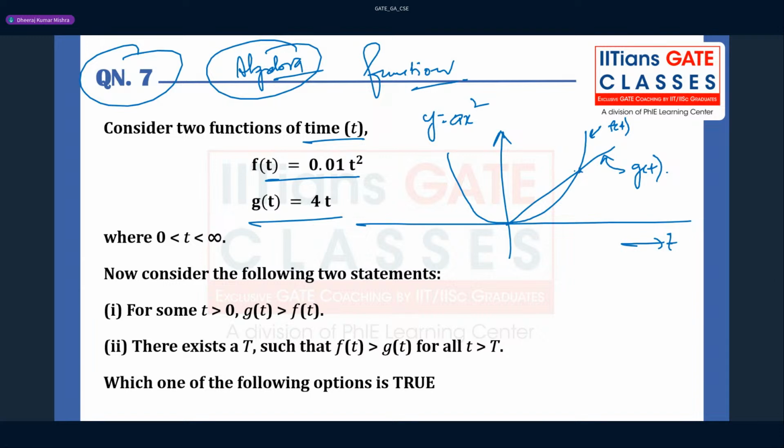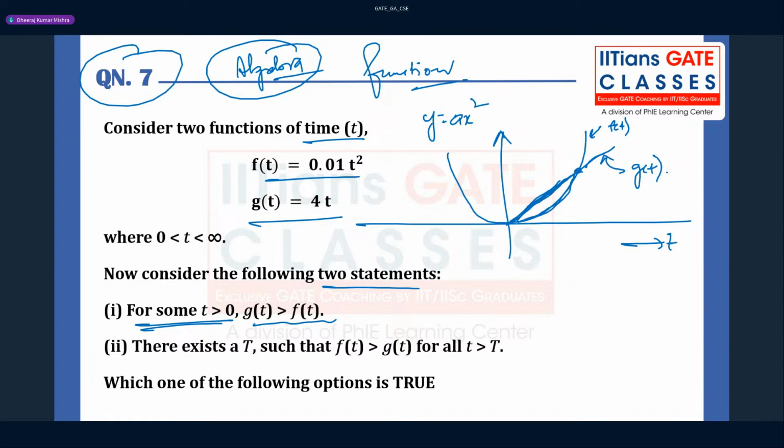You can find where they are intersecting each other just by equating them. Now what they're saying is, consider the following two statements. For some t, g(t) is greater than f(t). Yes, it is true. From here you can see, for some time, g(t) is greater than f(t).